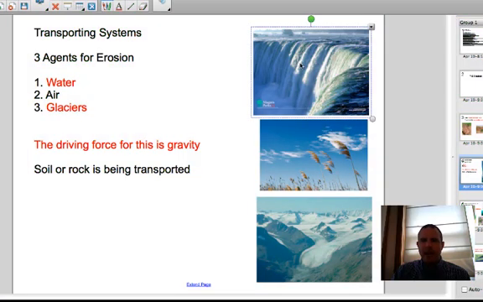We can see here on the top a picture of Niagara Falls, a picture of the wind, probably from the Midwest with some wheat, and then here are mountain scenery on the bottom with a glacier pushing the soil forward.